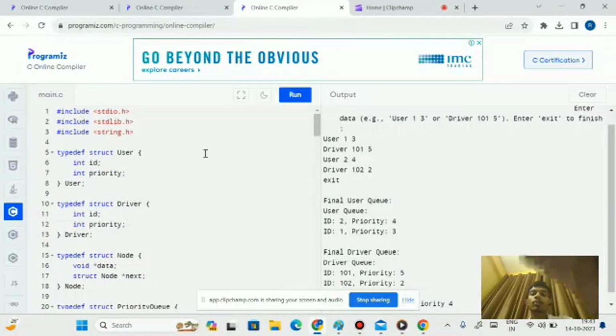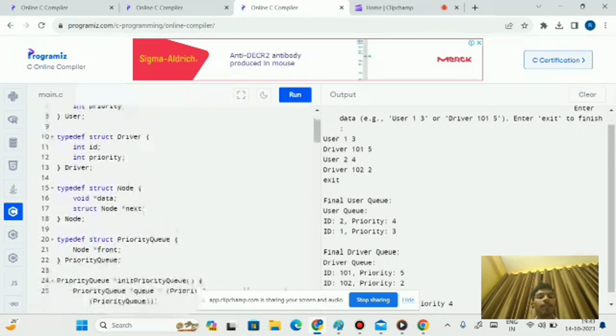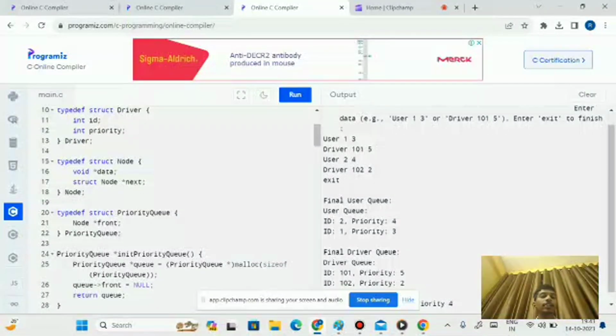So coming to the code explanation, here we include the usual libraries, and now we created structures for user and driver. First we created a structure called user, in which we have given an id and priority. Similarly, the driver structure will also have an id and priority. Here we used integers for the ids and priorities.